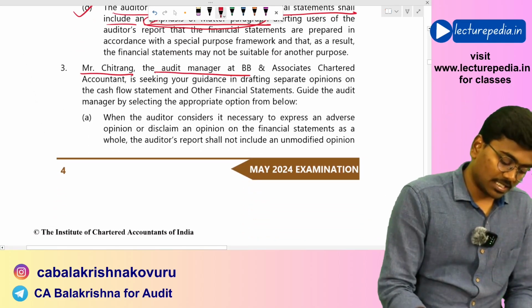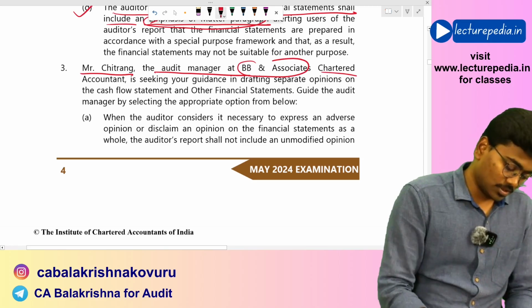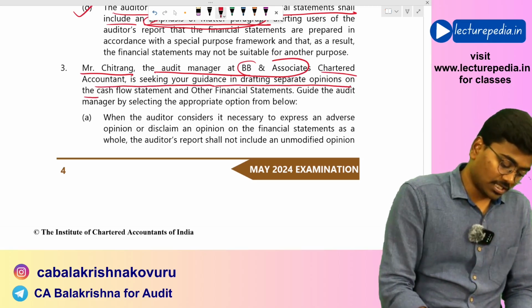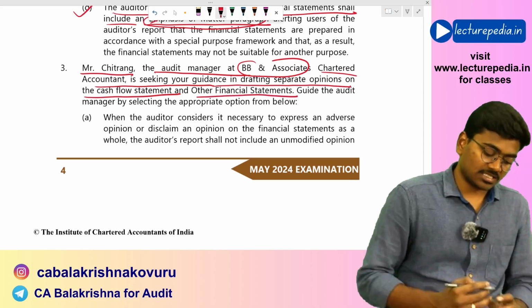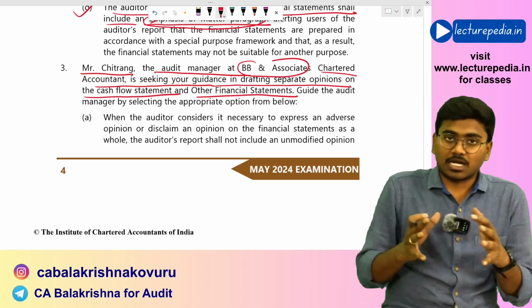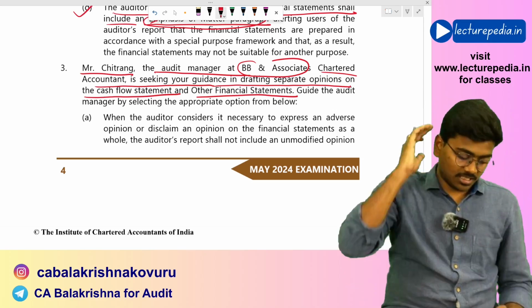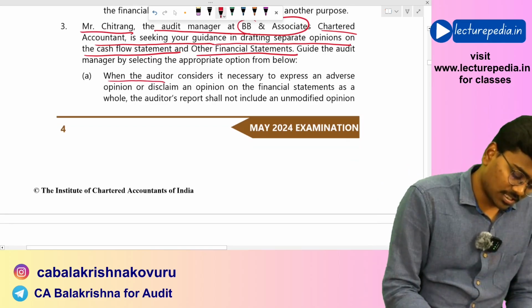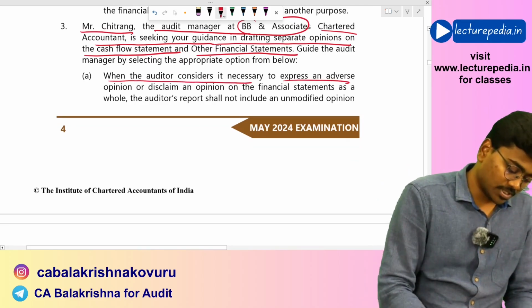Mr. Chitram, the audit manager at BB and Associates, Chartered Accountants, is seeking your guidance in drafting a separate opinion on the cash flow statement and other financial statements. No, you cannot give a separate opinion for the cash flow statement and a separate opinion for other financial statements. That is not possible. So, what it says, when the auditor considers it necessary to express an adverse opinion or disclaimer of